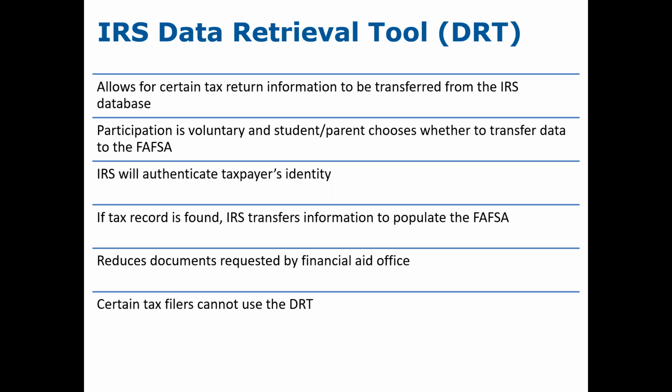There are certain tax filers who are unable to use data retrieval. The common one are the parents that file married but separate. The IRS data retrieval tool is unable to add all of the tax information together and put it onto the FAFSA form as directed. There are questions that will be presented to the parent and student if they want to try to use the data retrieval tool, and based on how they answer those questions will determine if they're eligible to use the tool.